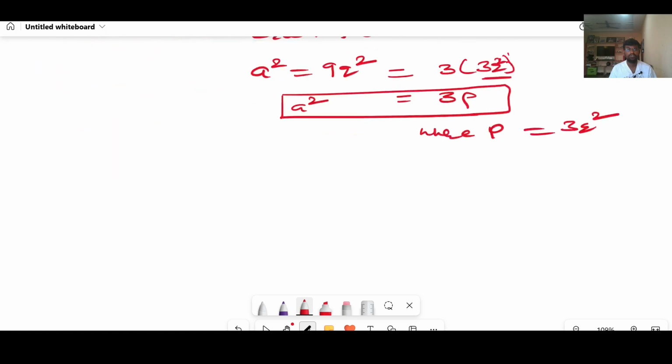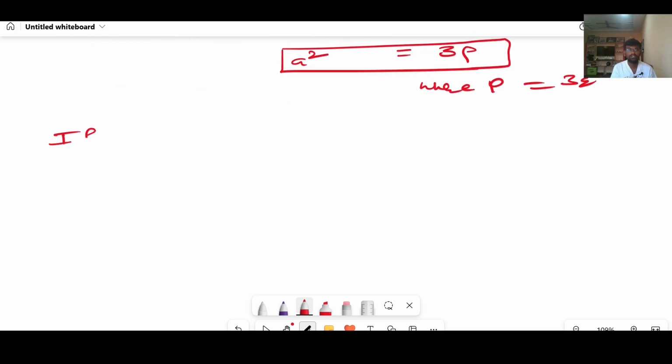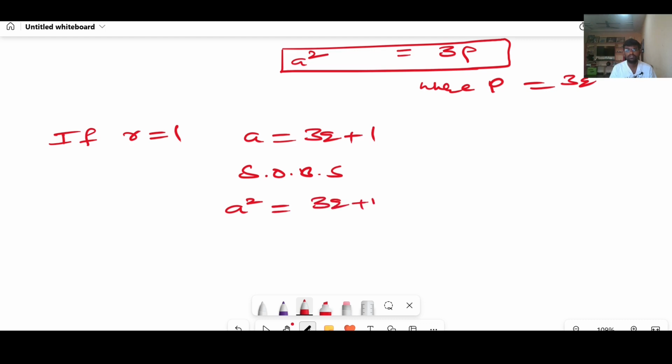And again we'll move to the case r equal to 1. If r equal to 1, a can be a equal to 3q plus 1. Again squaring on both sides, we will get a square equal to 3q plus 1 whole square, and using a plus b whole square, a square plus b square plus 2ab, 9q square plus 1 plus 2 into 3q into 1, that is 6q, right?